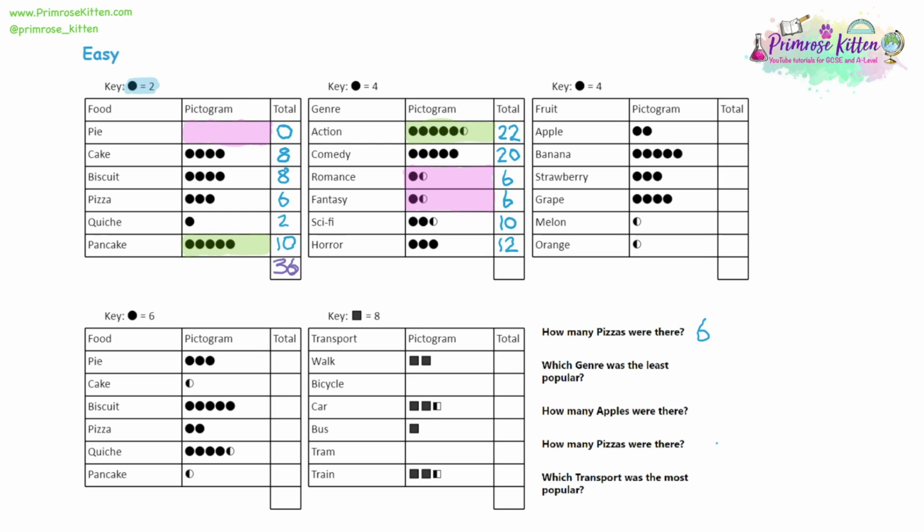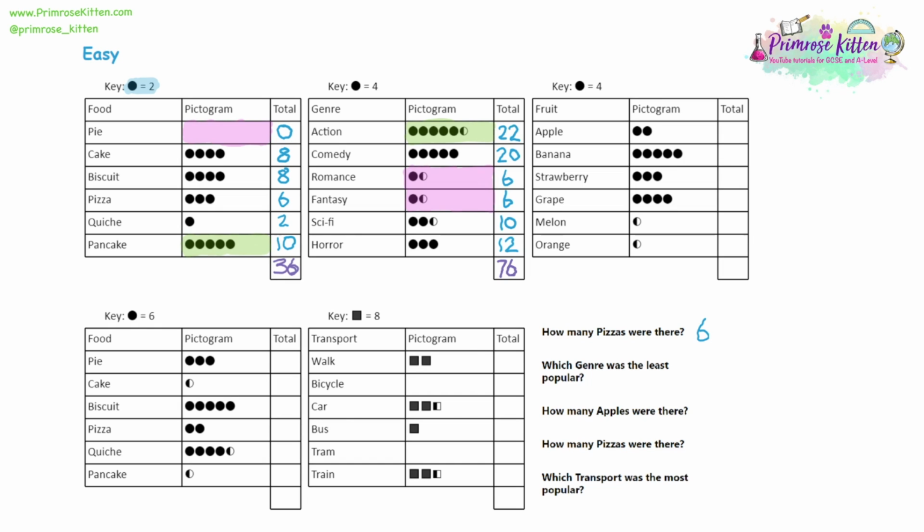Now we've got all our totals. We can add them up to get our grand total. That's the total number of people who are asked this question. Now, I'm going to use a calculator for speed, but feel free to use mental arithmetic or a long column method. So 22 plus 20 plus 6 plus 6 plus 10 plus 12 is going to give us 76 people altogether represented in the pictogram.